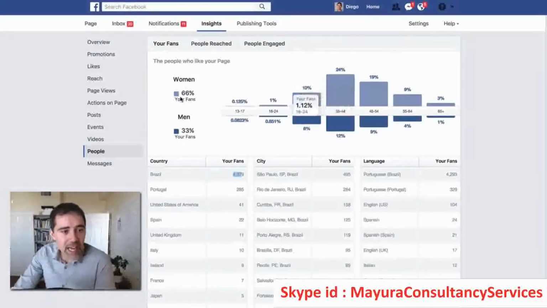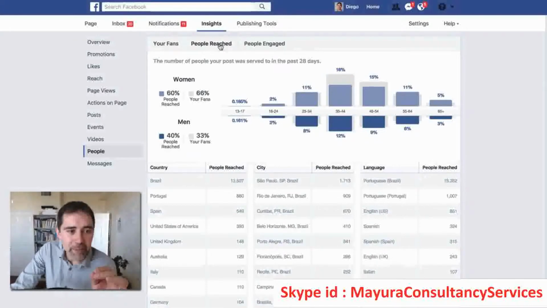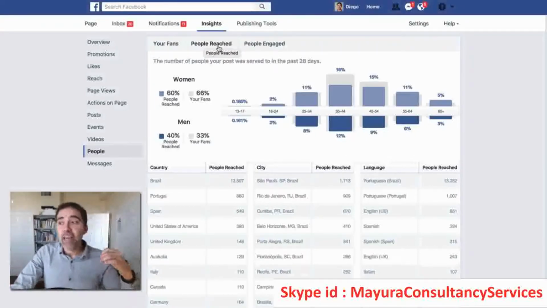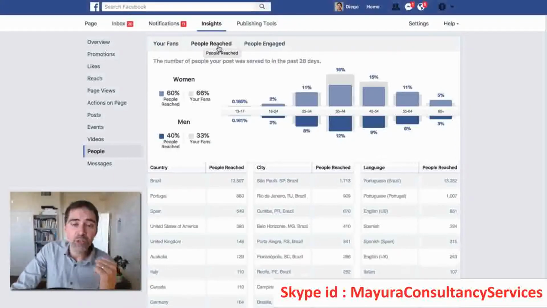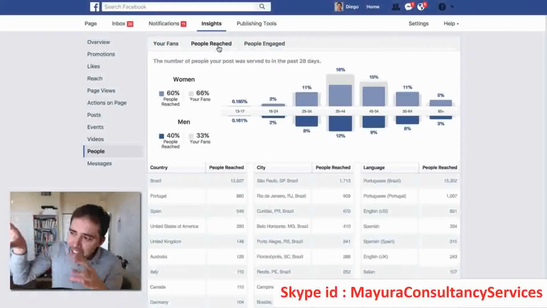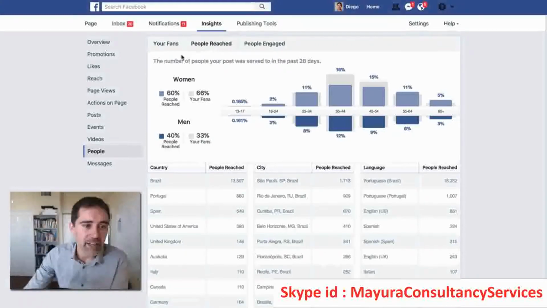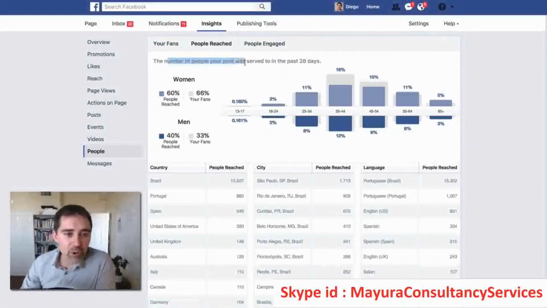So this is people. If we click on people reach, the second tab here, what's the difference? Your fans are people that like your page. People reach are not only your fans, they are your fans plus other people. Because if somebody shared the post that you created on your page, you will reach other people, a large group of other people that are not your fans, that don't like your page yet, okay? So that information you can see here. The number of people your post was served to in the last 28 days.